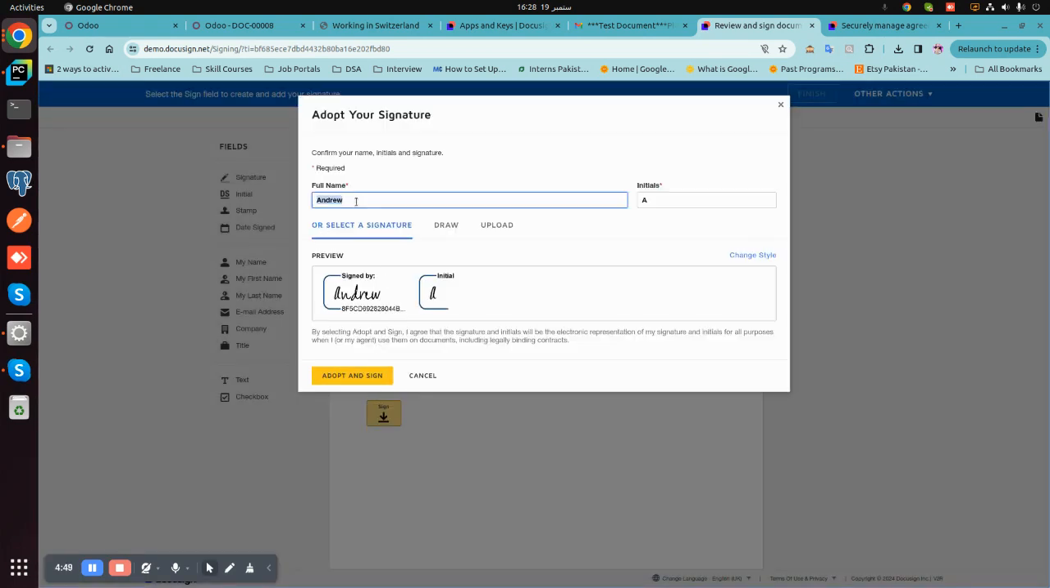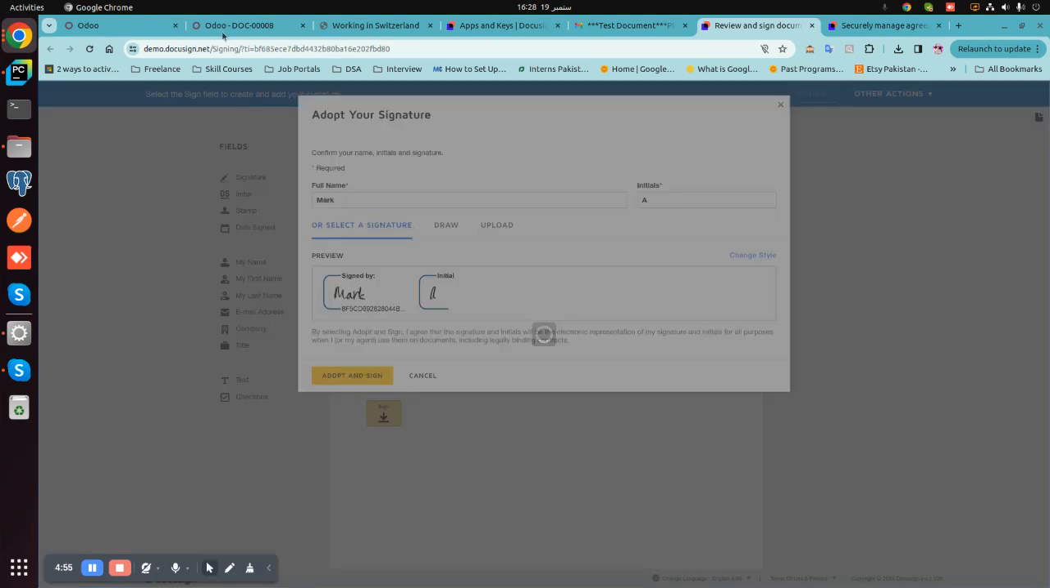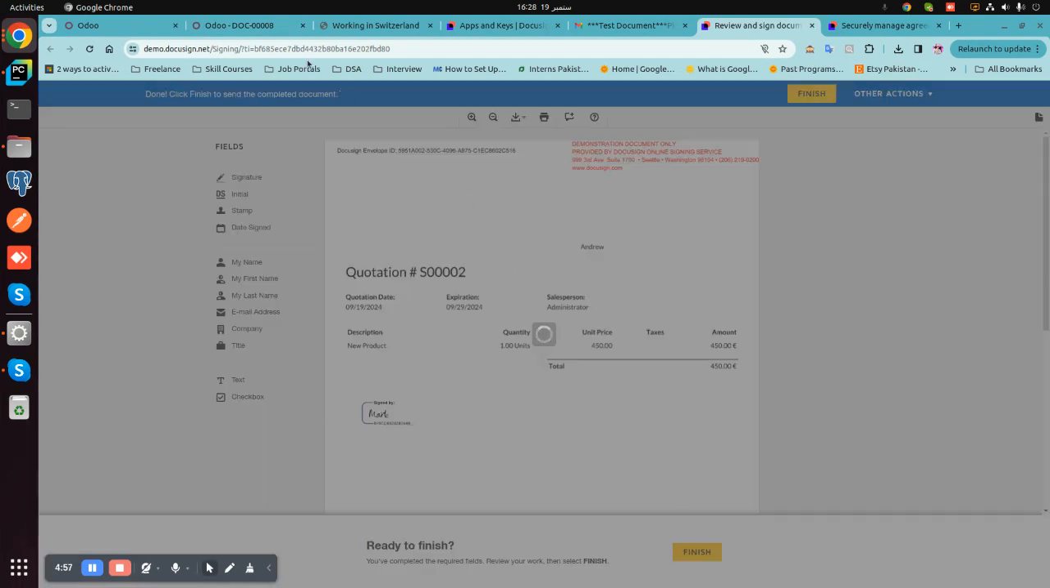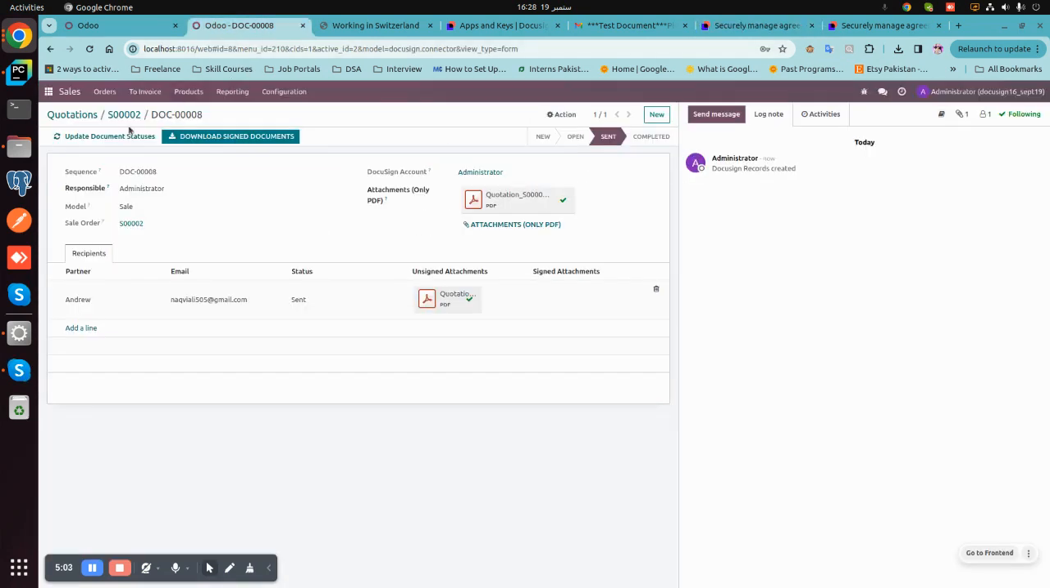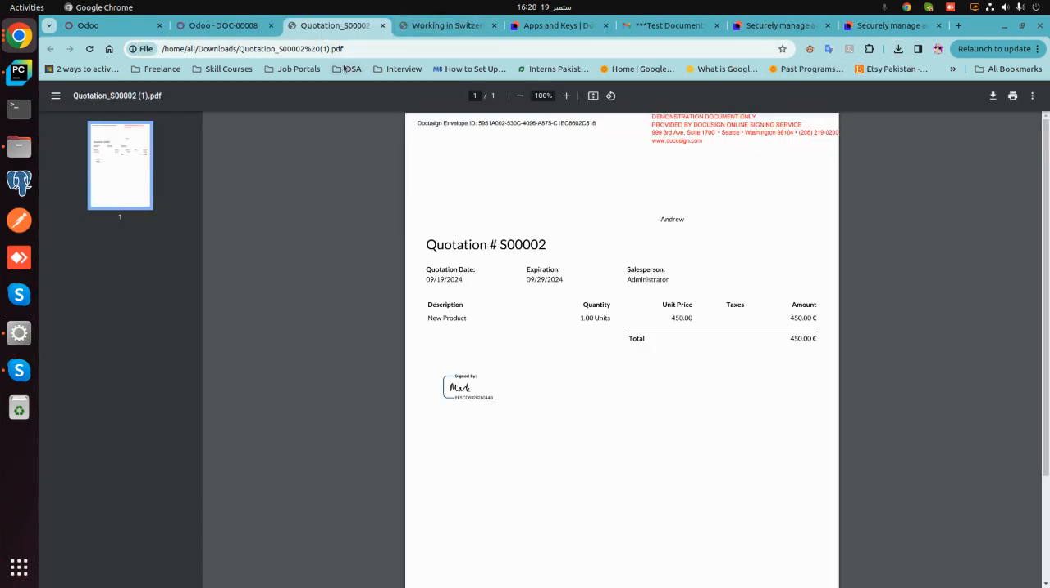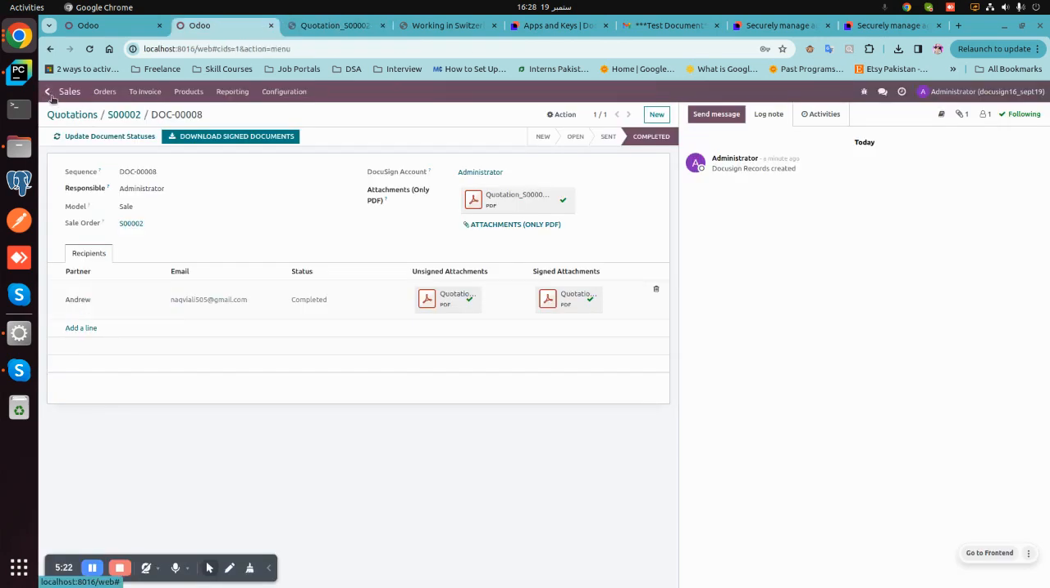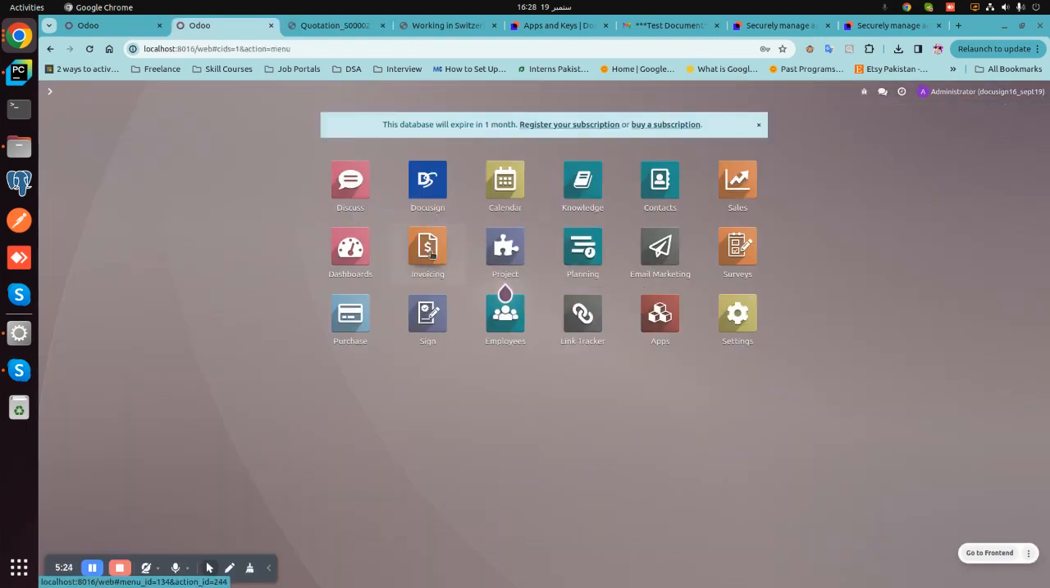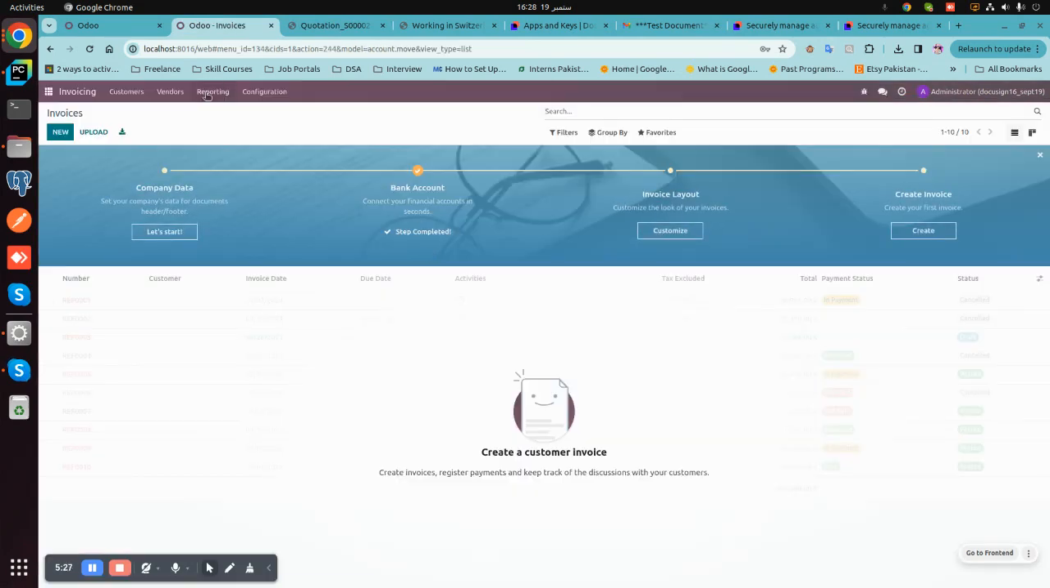You can also change the name here, for example, Mark. So I can choose Mark and finish it. Now I will update the document status and click on download the signed documents. This is how you can get the signed document. The same set of operations will be applied when we will use, for example, invoicing or purchase orders.